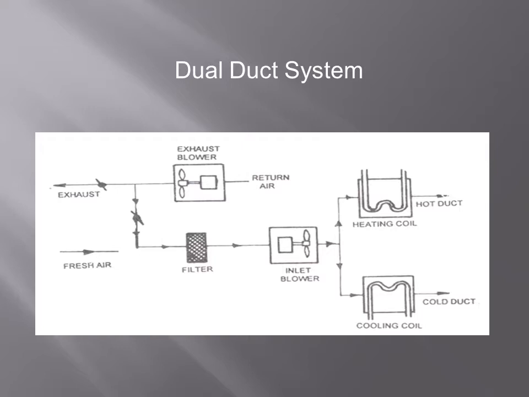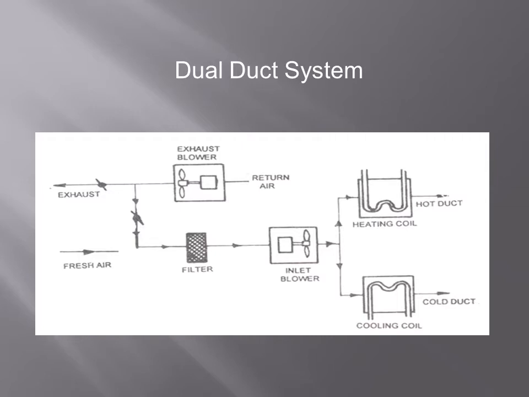comfort air, conditioned air. So this system is useful for applications where different temperatures of air are required in different rooms at the same time. So at the same time we need hot air and cool air, warm air and cool air. So in such places this is very useful. Generally in hospitals we require different temperature rooms. It finds very useful application in hospitals.